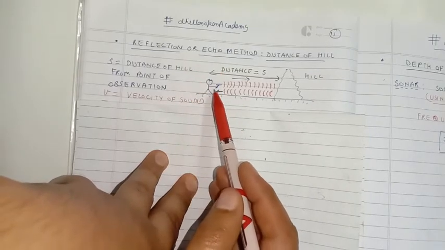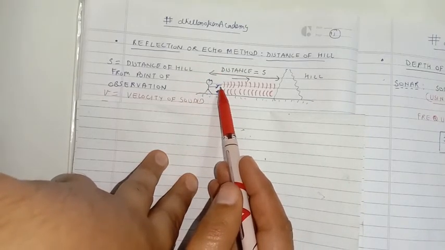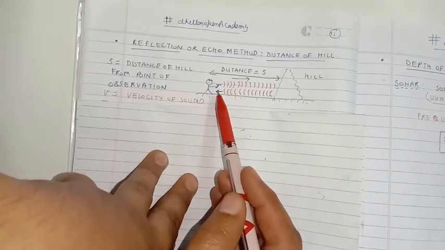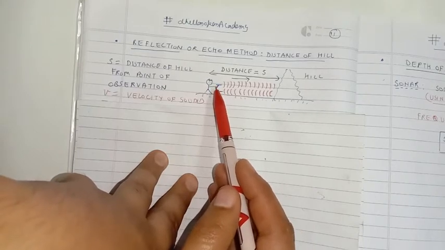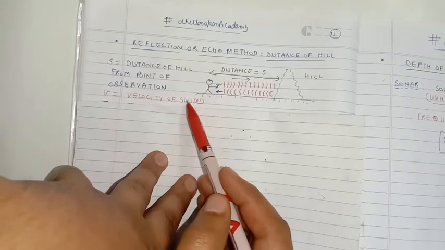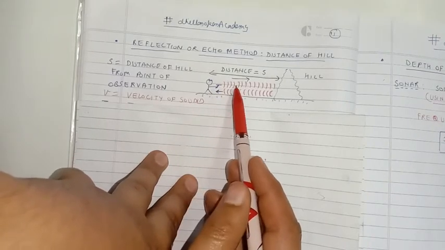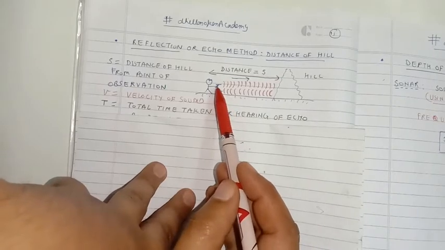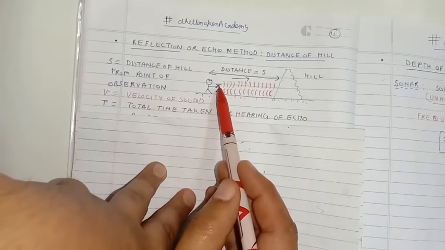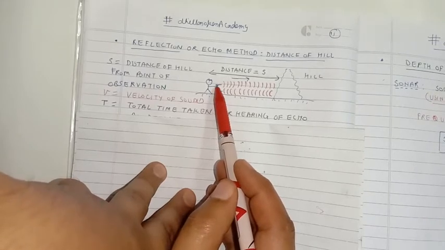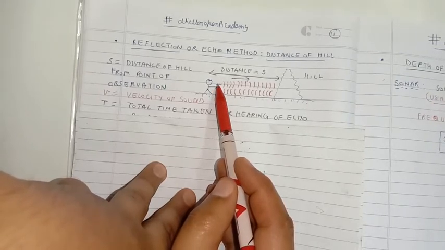What we do, we may fire a gun and we have to hear its echo, so that the total time taken between firing of the gun and the hearing of the echo is to be noted down. Let v be the velocity of the sound in the material medium, that is air. So we take the help of a stopwatch. Just as soon as the gun is fired, the stopwatch is started.